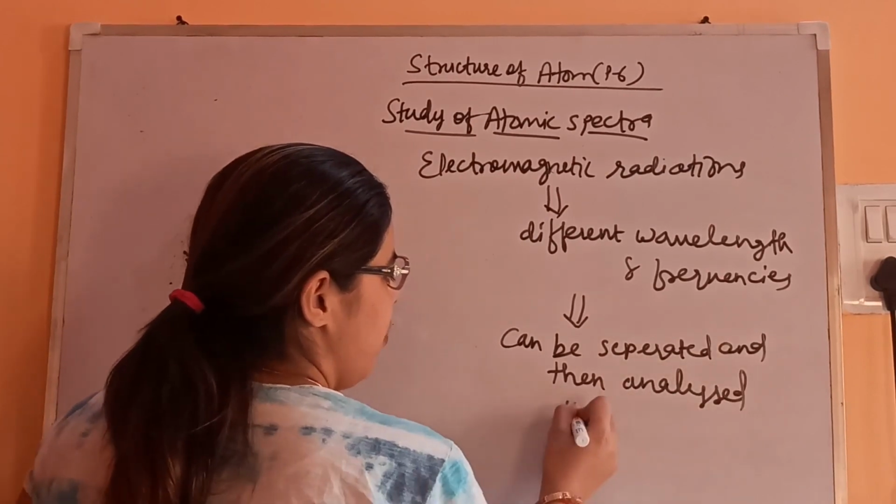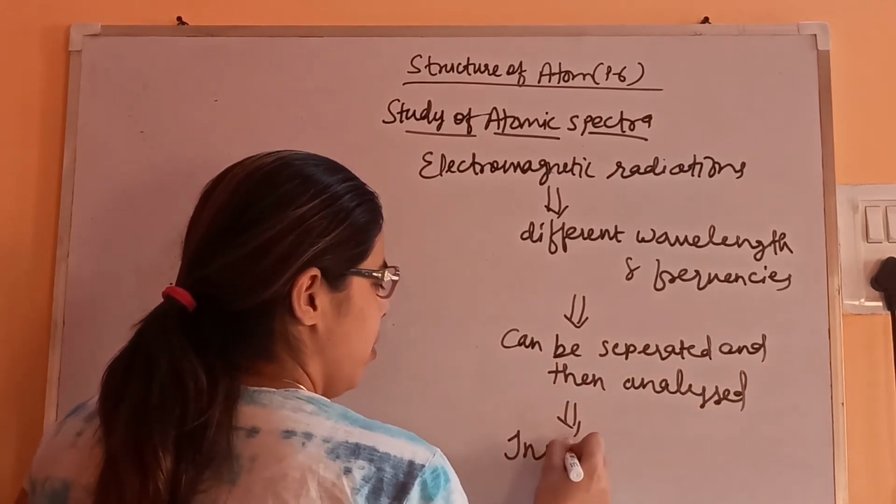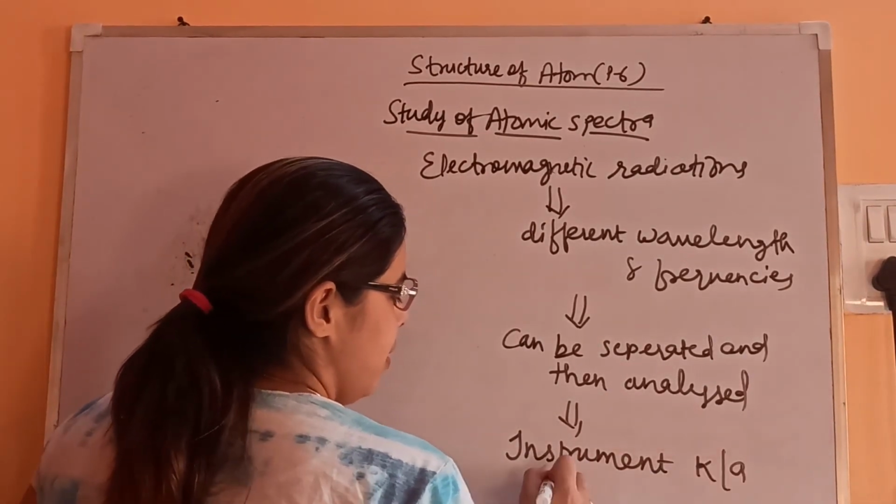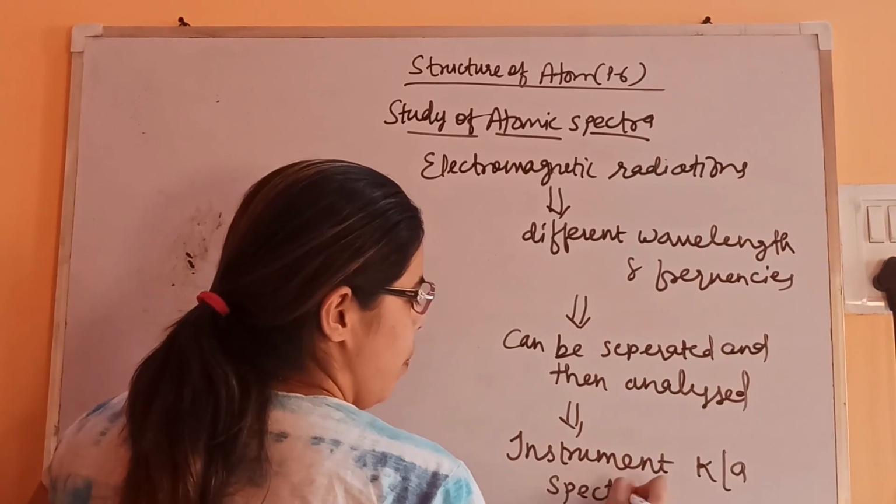With what? With the help of an instrument. There is an instrument to separate this radiation known as spectroscope.